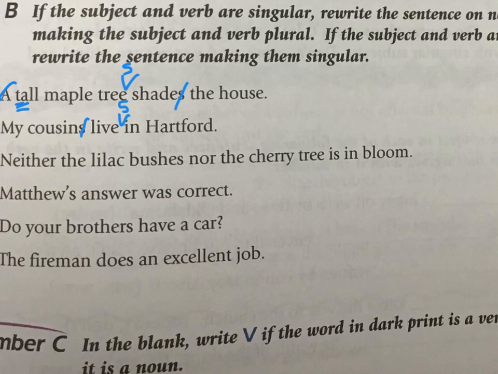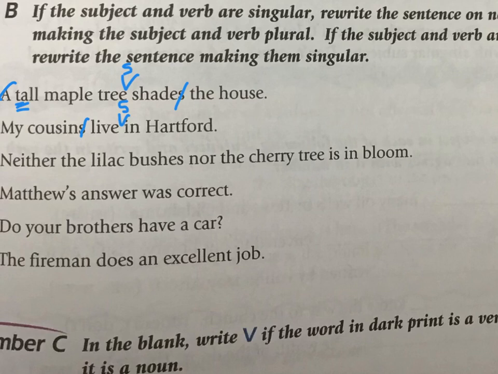Okay, let's do one more together. Neither the lilac bush nor the cherry tree is in bloom. Now notice lilac bushes is going to be plural, but you have this nor, okay? The cherry tree is singular. So what we have to do is switch these two up. You see how we had to switch just the subjects around?